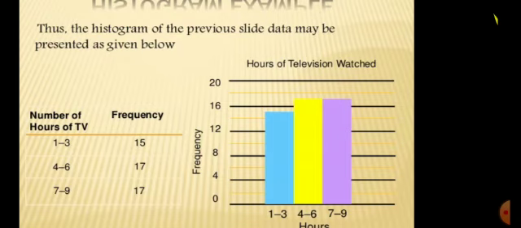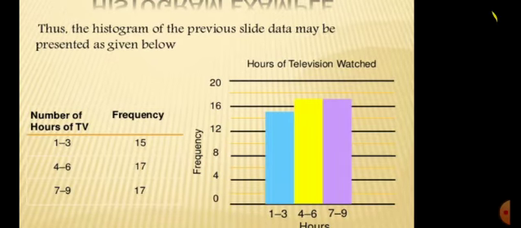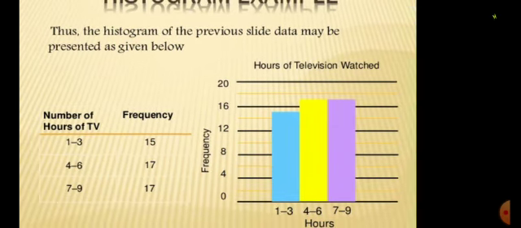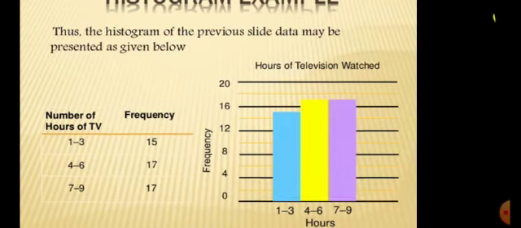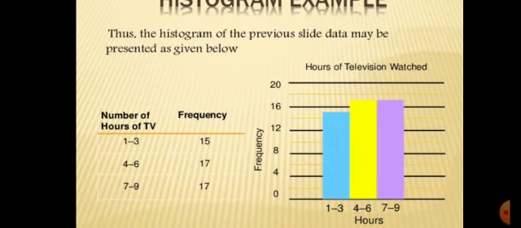And now I will represent the data on the graph. For 1 to 3 hours, how many students are watching? 15. And 17 students are watching 4 to 6 hours, and 17 students are watching 7 to 9 hours. Watching TV in one week, I have represented on a graph. The main difference of the histogram is that there is no gap between the bars. I hope you all will understand.